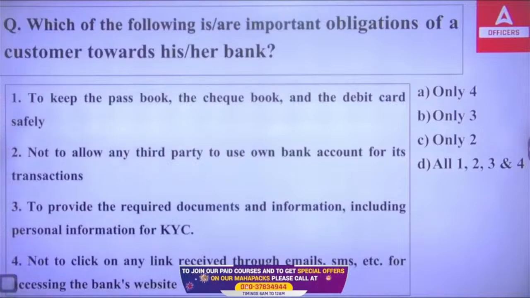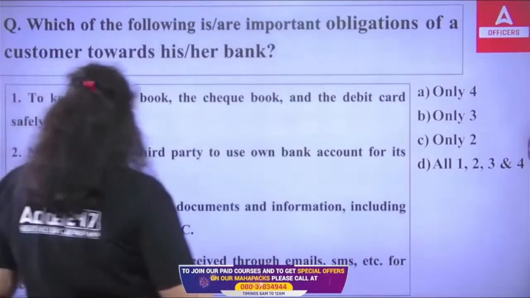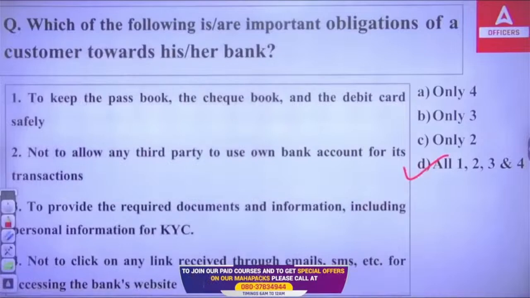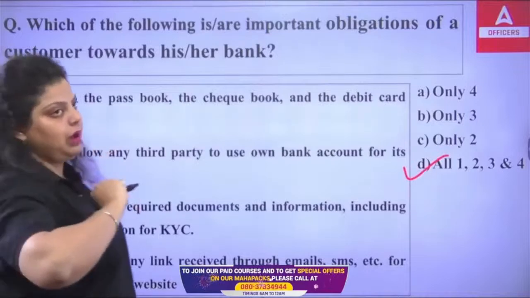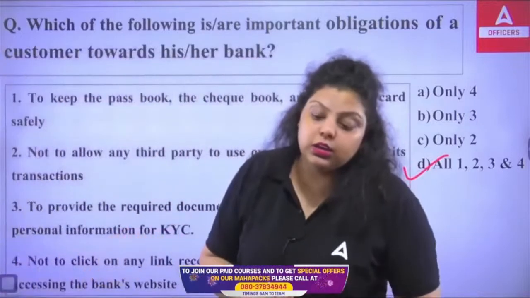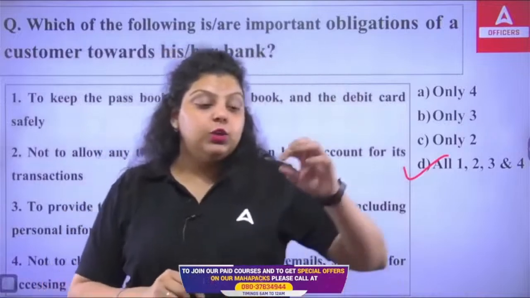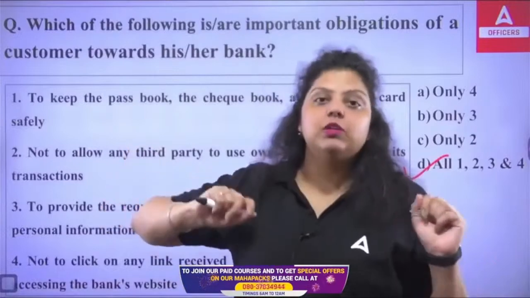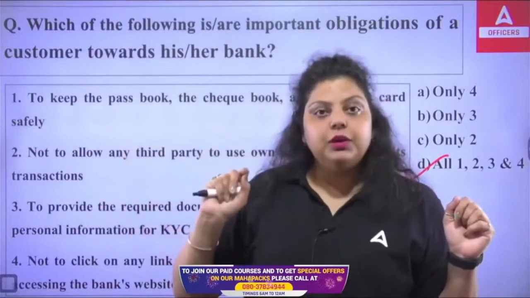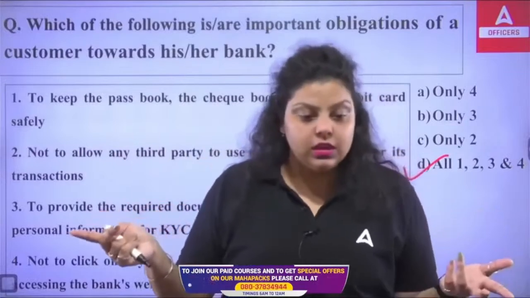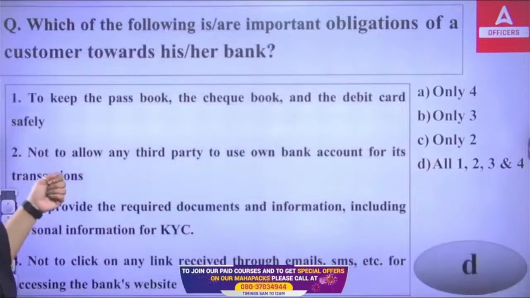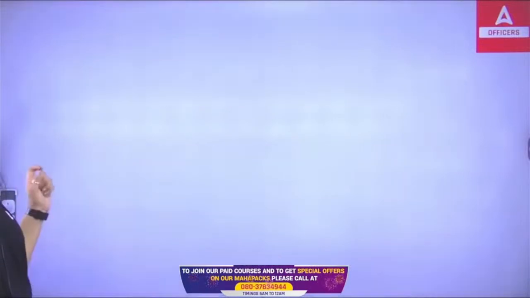Okay, so which of the following is correct? Actually, everything is correct. All are the correct statements regarding the customer's obligation towards the bank. It's not like every time there is a mistake from the side of the bank. If you got a UPI link, a lot of people have got, like you have won the reward of 5,000, click on this particular link to get the reward. And people used to click on that, and as you click on that particular link, your UPI account will be empty. So this is the responsibility of the customer to follow these points. These are the obligations of the customer toward the bank.